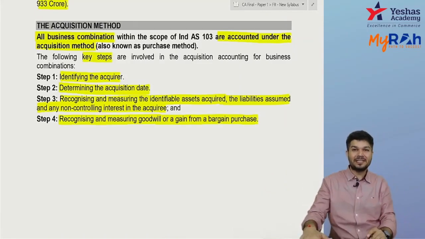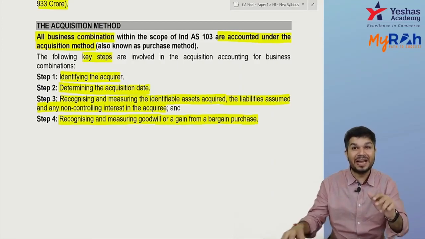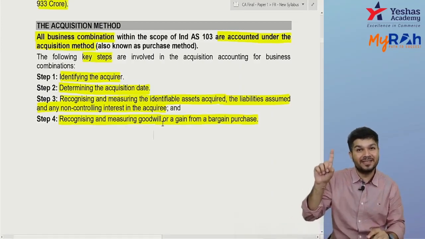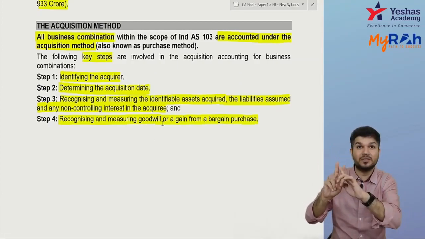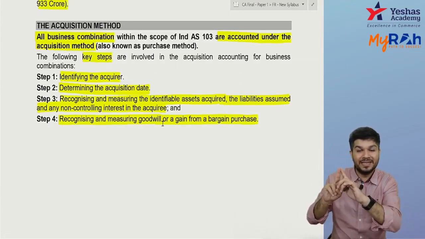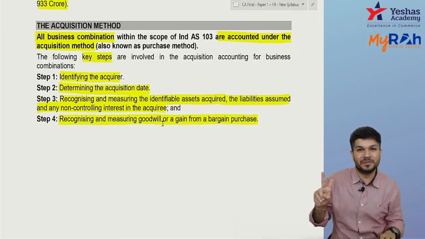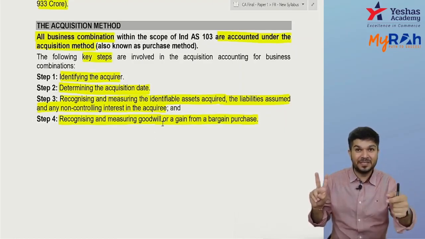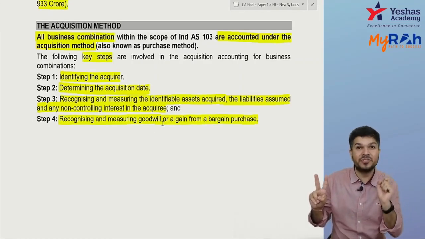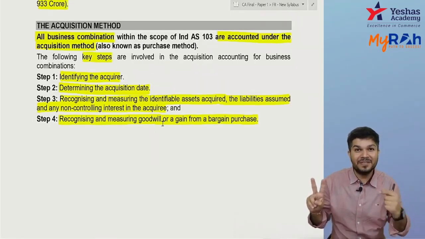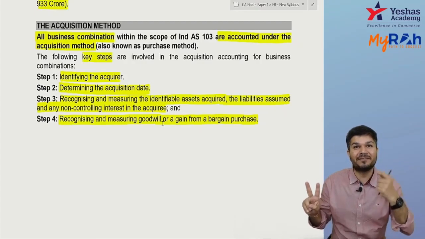So what are the key steps under the acquisition method? Step 1, identify the acquirer. Step 2, determine the acquisition date. It's very important: the acquisition date is the date from which their assets and liabilities will come into our books, and they come in at acquisition date fair value.